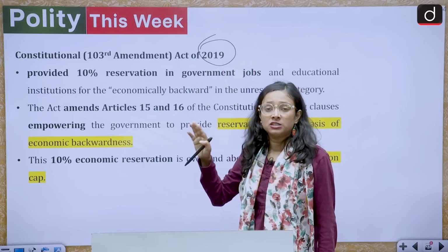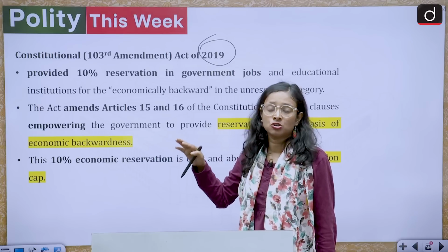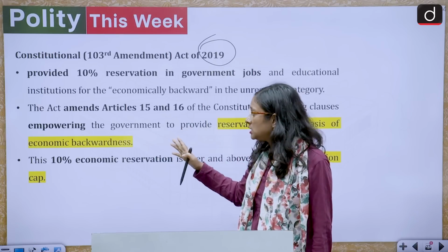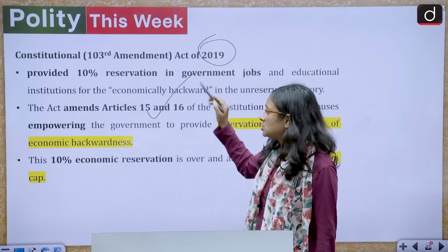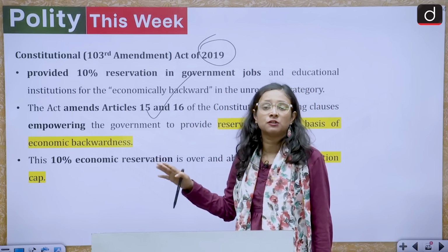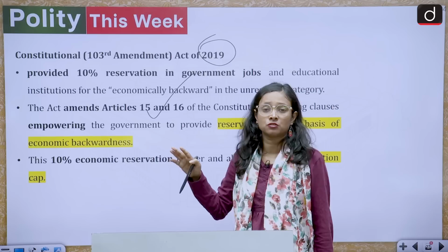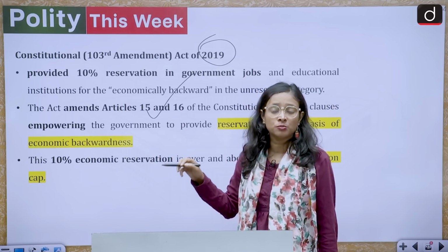10% reservation has been provided to the EWS section, which is the economically weaker section of the society, and it amended Articles 15 and 16 of the Constitution, which empowered reservation for the economically weaker section of the society, those who are not covered under SC, ST, OBCs.